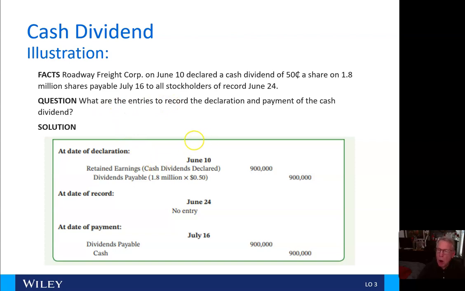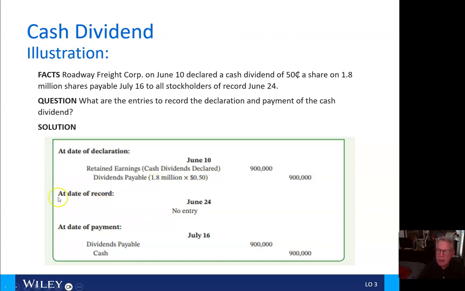Okay, at the date of declaration, which is here, June 10th, we're going to debit retained earnings for the cash dividends that we declare and credit dividends payable for $900,000, which is 1.8 million shares times 50 cents per share.